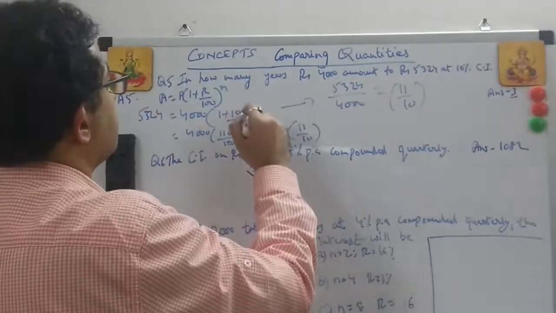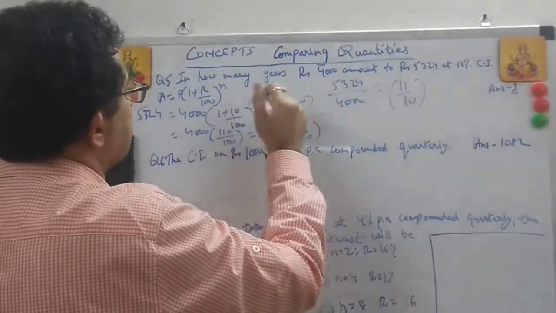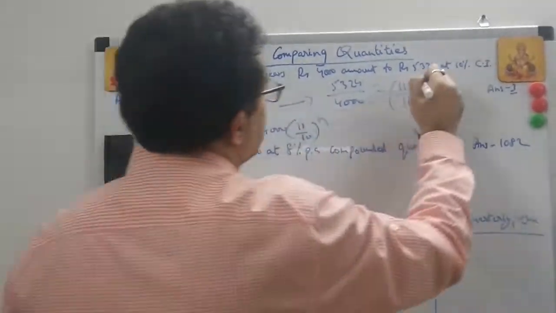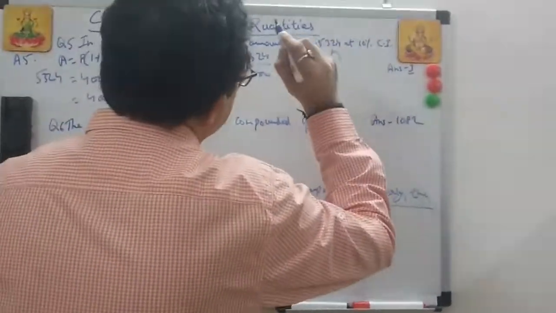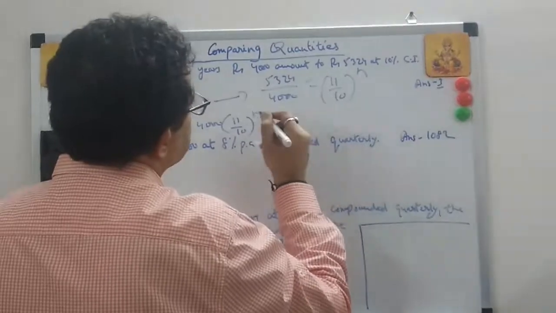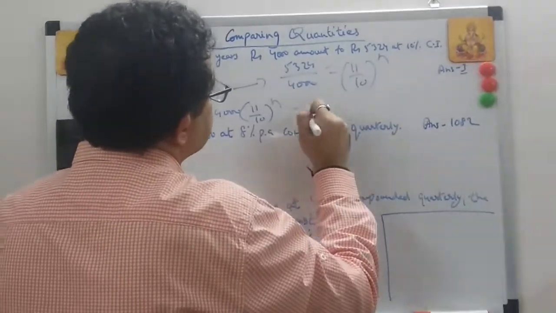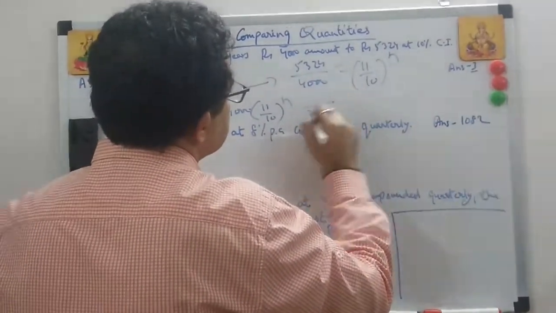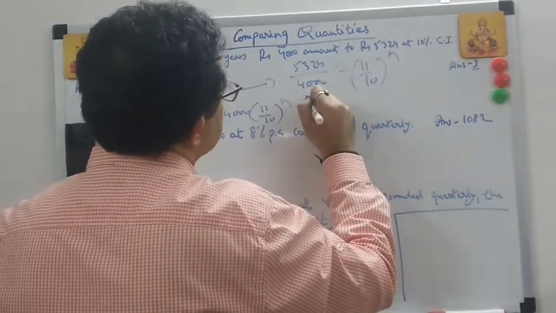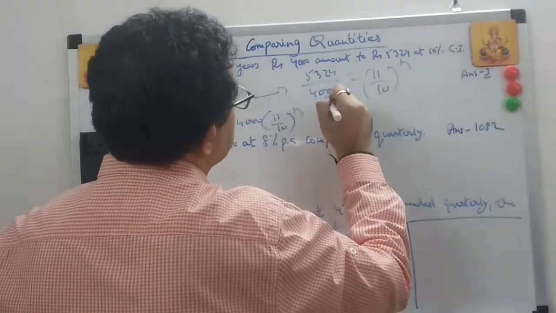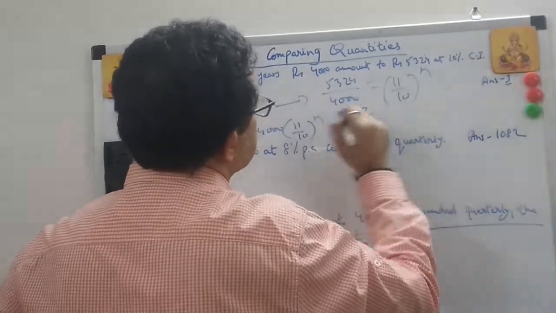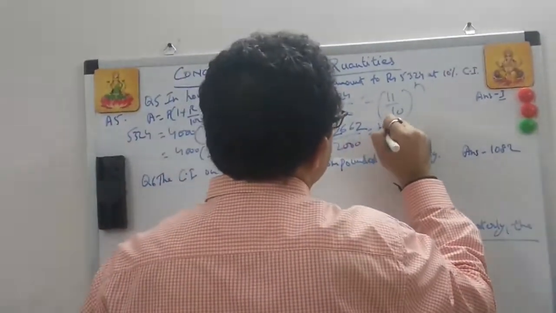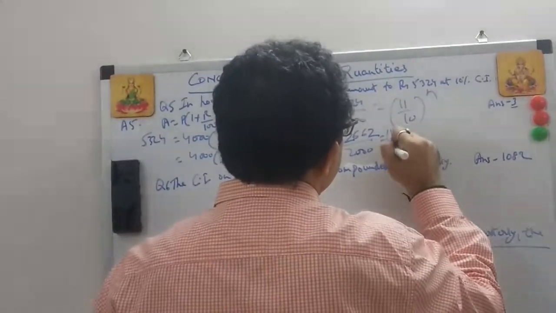Because this is n, I didn't write, it should be n here. Right? Now we have to calculate this n. So I just break this. This becomes 2,000. And this becomes 2 2s are 4, 2 6 are 12, 2 6 are 12, 2 2s are 4 is equal to 11 by 10 to the power of n.